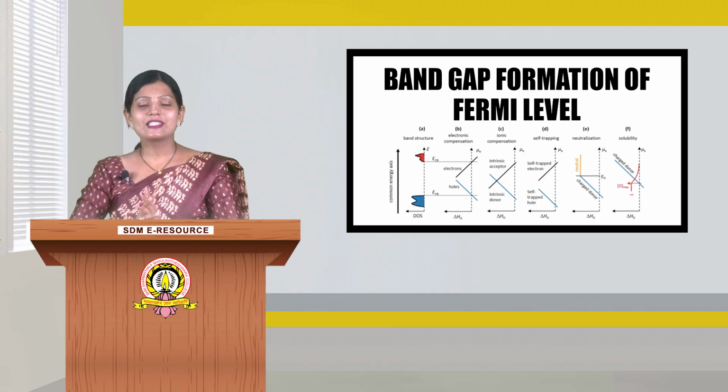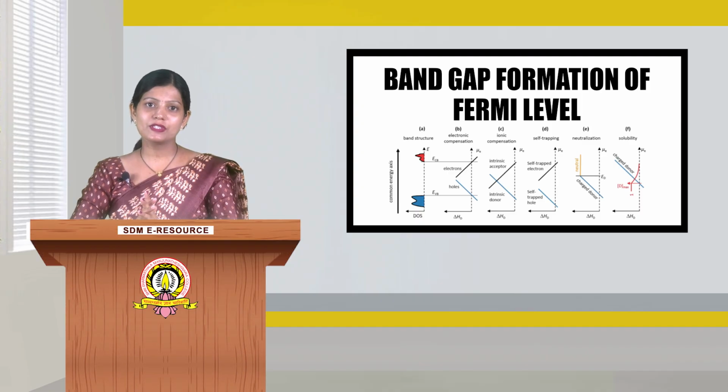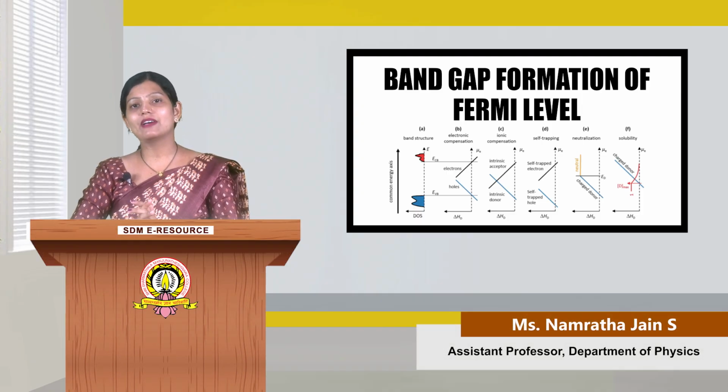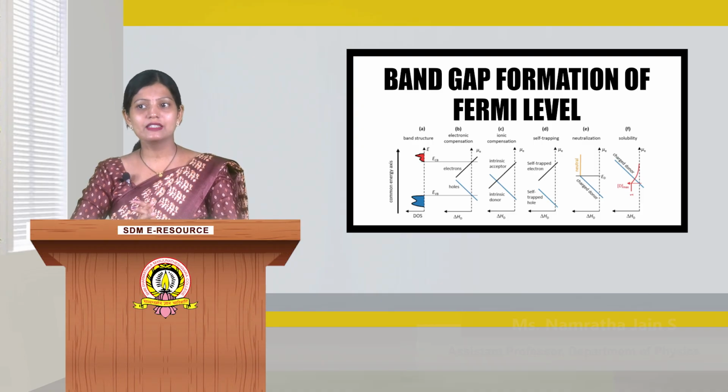So, these are the concepts on semiconductors. I hope we have studied the definition, the types of semiconductor, the doping of semiconductor, the impurities added which are pentavalent and trivalent, the band gap formation, and finally the Fermi level and its existence in metal, semiconductor and insulator.